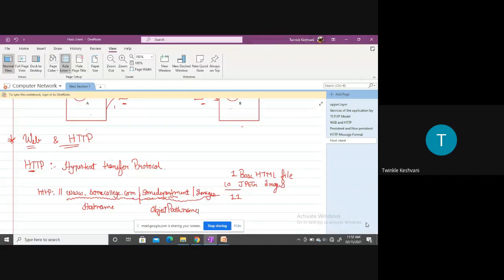So if the client requests 3, 4, 5, 6 times, the server will keep responding, right?